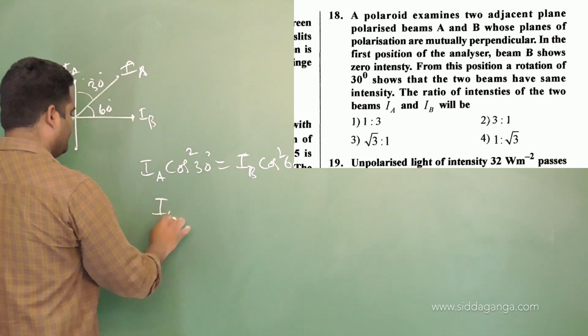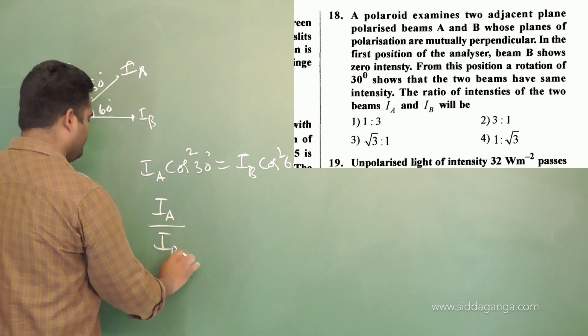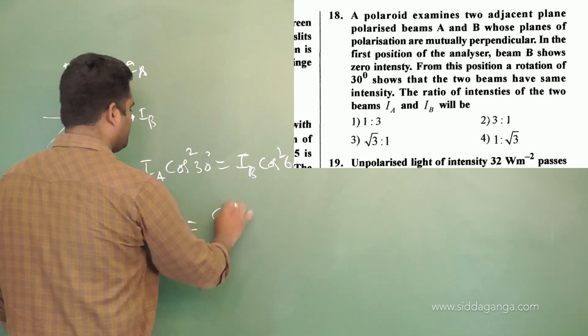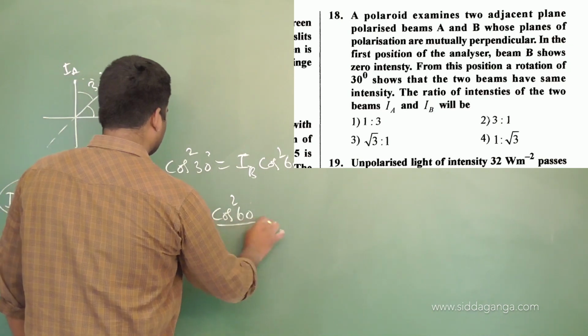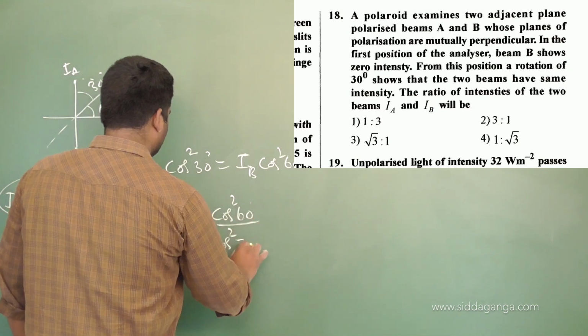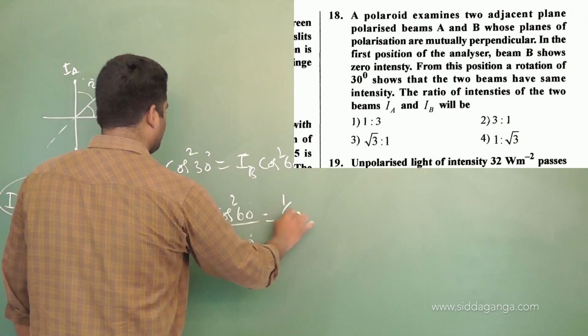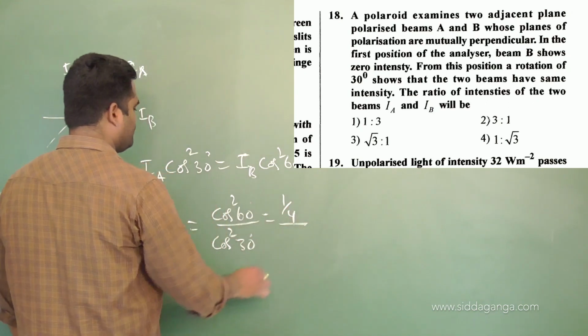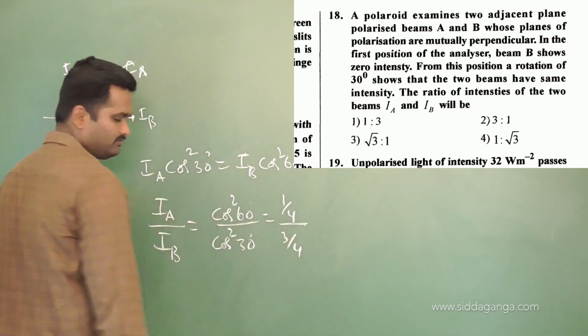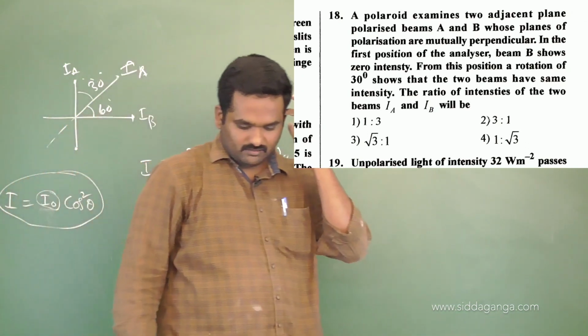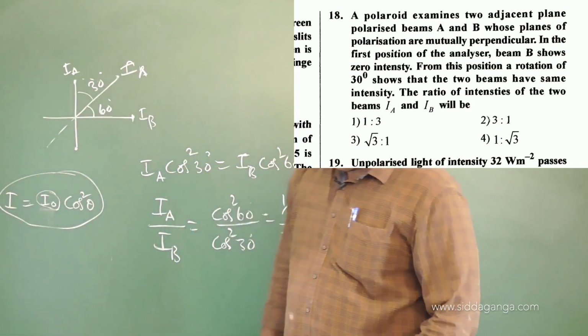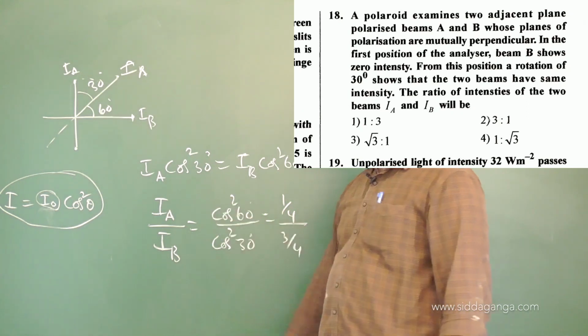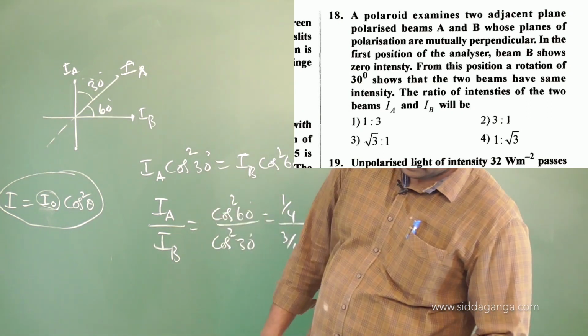So from this I can write IA by IB equals cos square 60 divided by cos square 30. Find the values. Cos square 60 is 1 by 4, divided by cos square 30, which is 3 by 4, so we get 1:3. The answer is 1:3, IA by IB equals 1:3. Likewise you have to solve it.